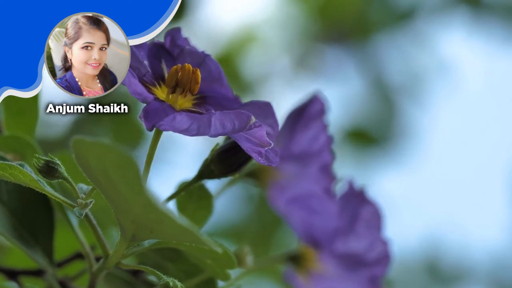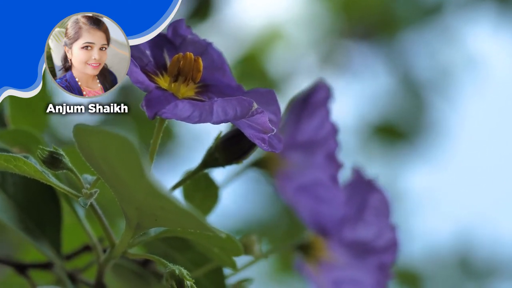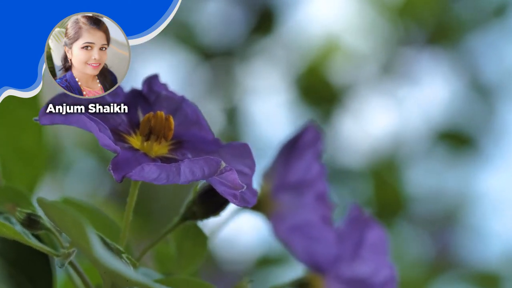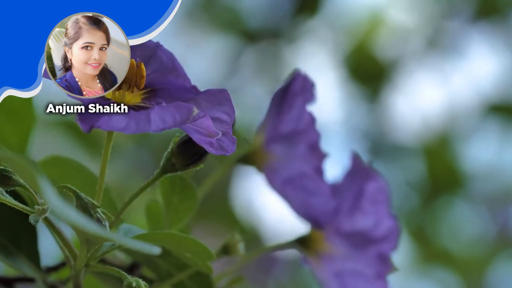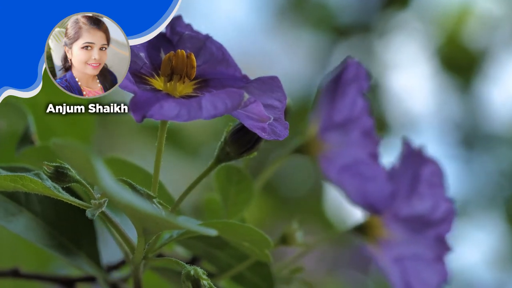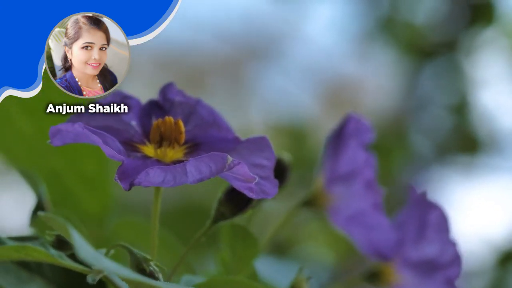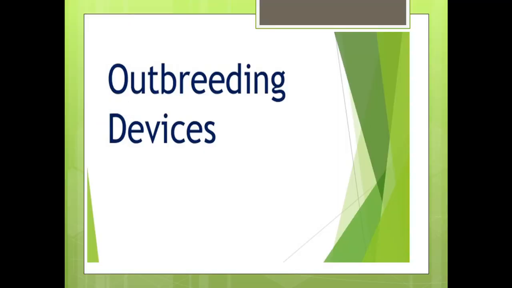Continued self pollination results in inbreeding depression. There are no chances of variation in self pollination. So flowering plants have developed many devices to discourage self pollination and to encourage cross pollination.